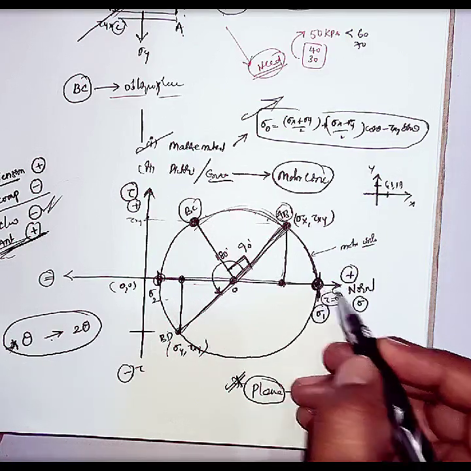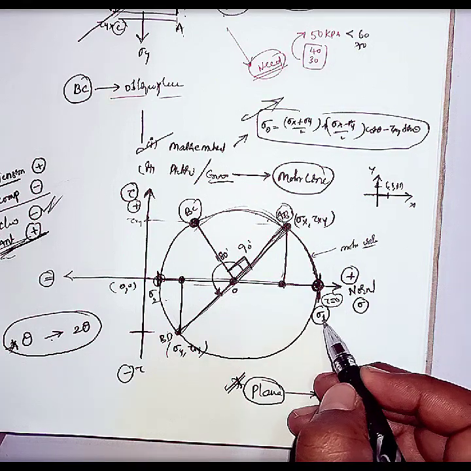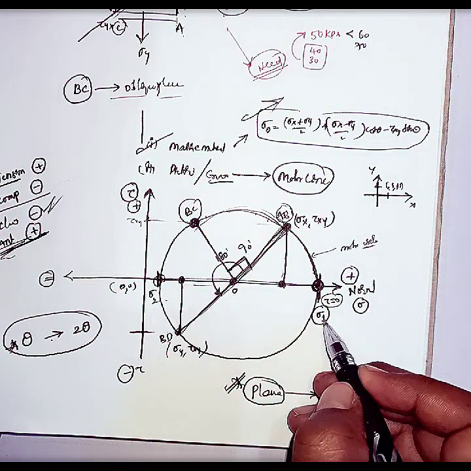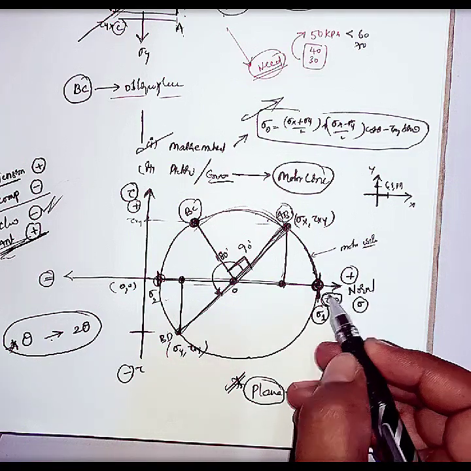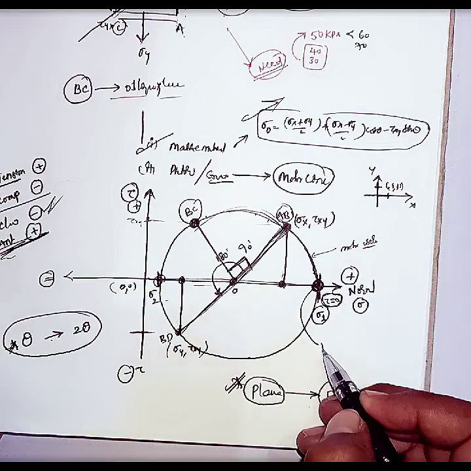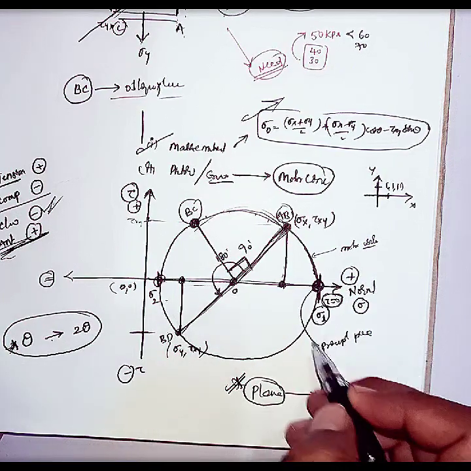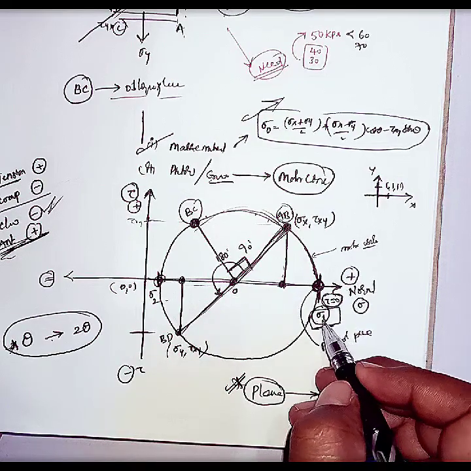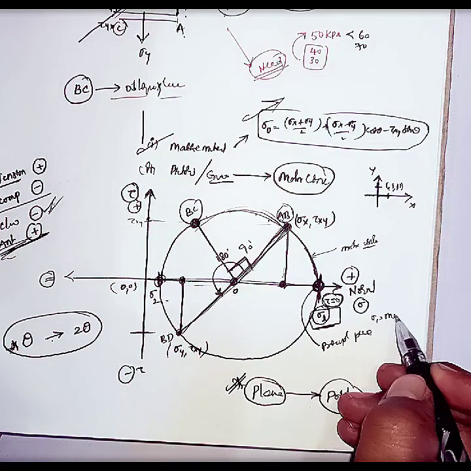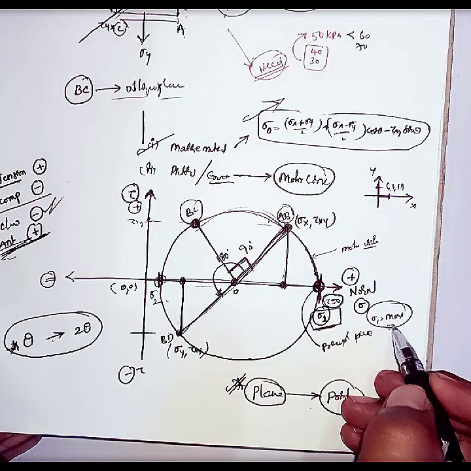At this plane, shear stress is 0 and there exists one normal stress, that too a maximum stress. Because at this plane shear stress is 0, this plane is called a principal plane. The stresses existing on the principal plane are called principal stresses. That means sigma 1 is the maximum principal stress.